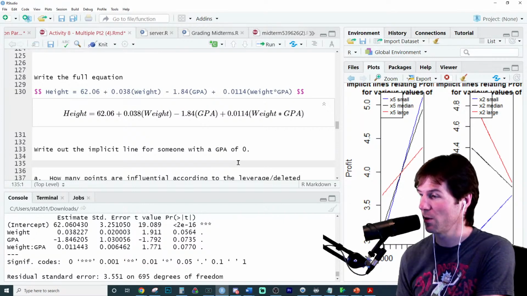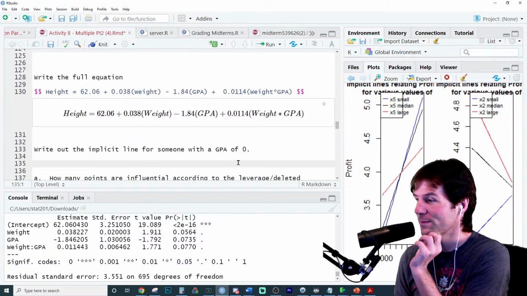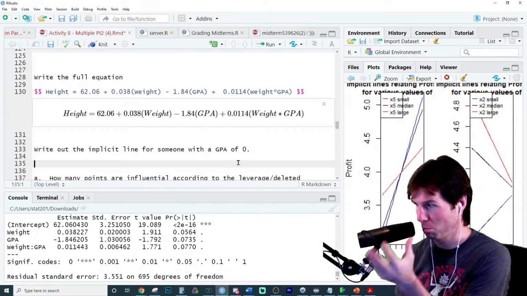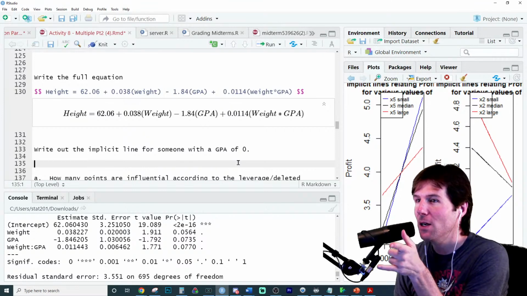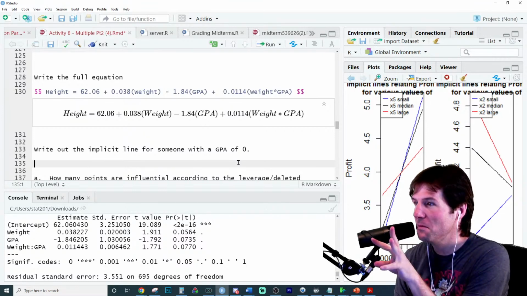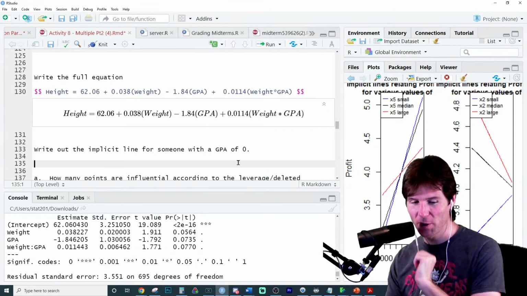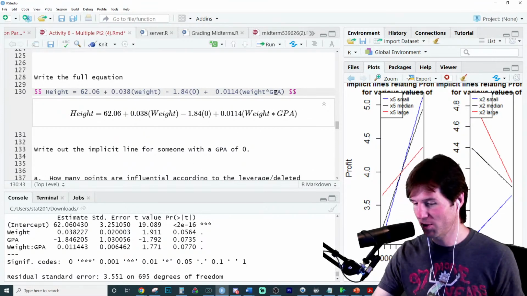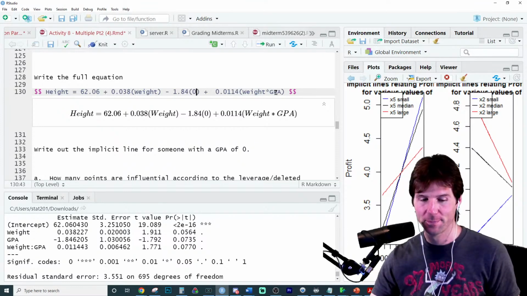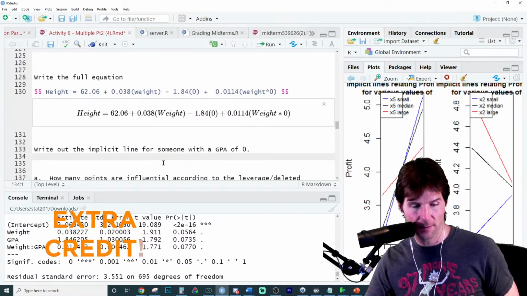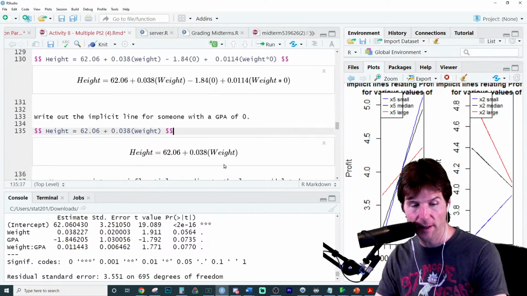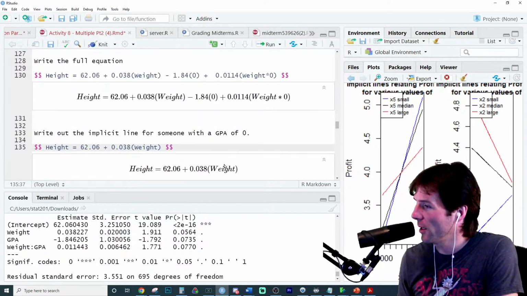Write the implicit line for someone with a GPA of 0. Good practice right here if you can do this. So what you want to do, Kayla? Plug in a 0 here. Sierra, great job. Yep. And take a look. Does that make sense, Kayla, right there?